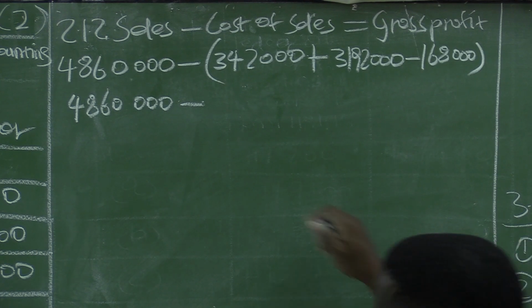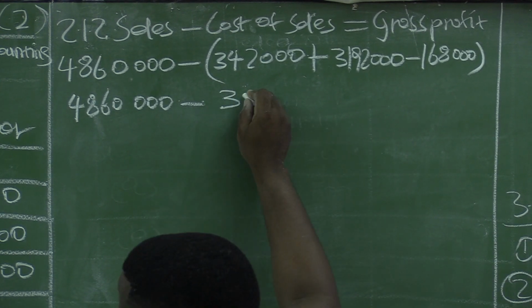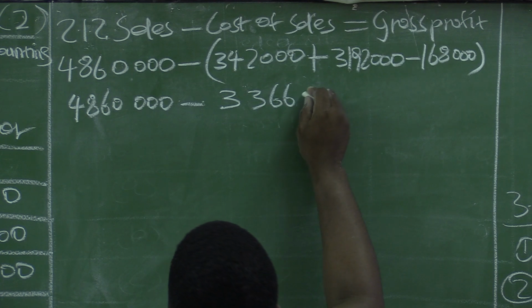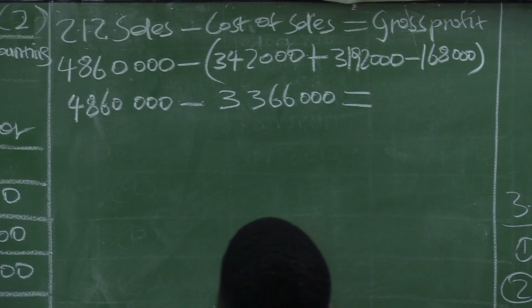So therefore, our cost of sales is 3,366,000. And then gross profit.